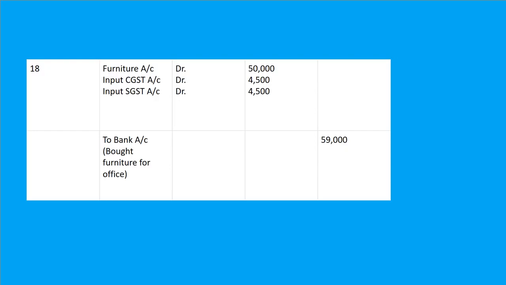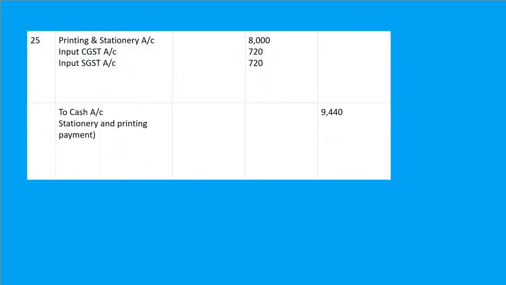Now the next entry is on March 25th: paid for printing and stationery 8,000. So printing and stationery are our expenses. Whenever we do any expense, we do the entry for expenses account debit to cash account. Isn't it so? They are saying that paid for printing and stationery 8,000. Definitely printing and stationery account debit 8,000.